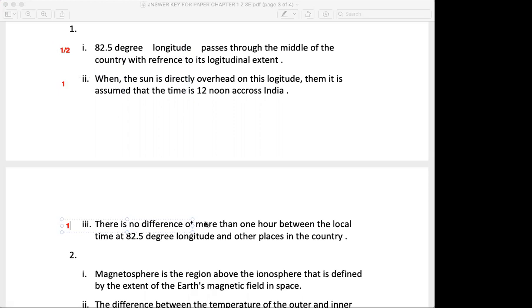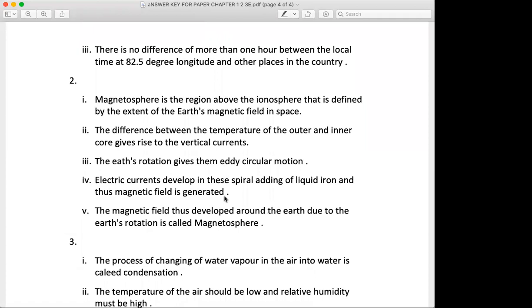Going ahead, magnetosphere of the earth is a result of rotation. Explain. Magnetosphere is a region above the ionosphere that is defined by the extent of the earth's magnetic field in the space. Half mark. The difference between the temperature of the outer and inner core gives rise to the vertical currents. Half.